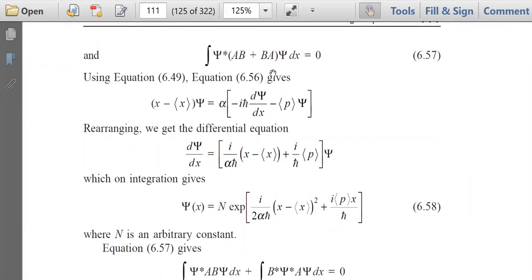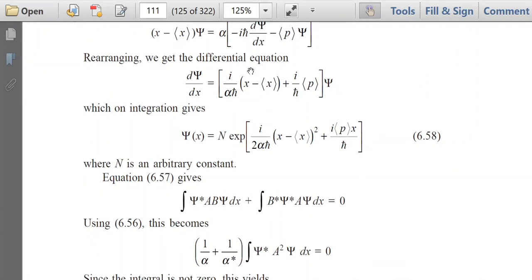Now if we use the operator representation, then this term can be simplified, and after simplification we obtain an expression of psi, that is equation 6.58. We have obtained an expression of psi after some algebraic rearrangement.